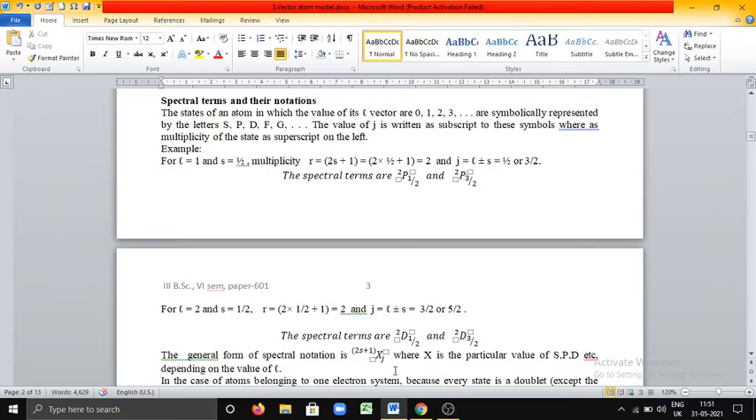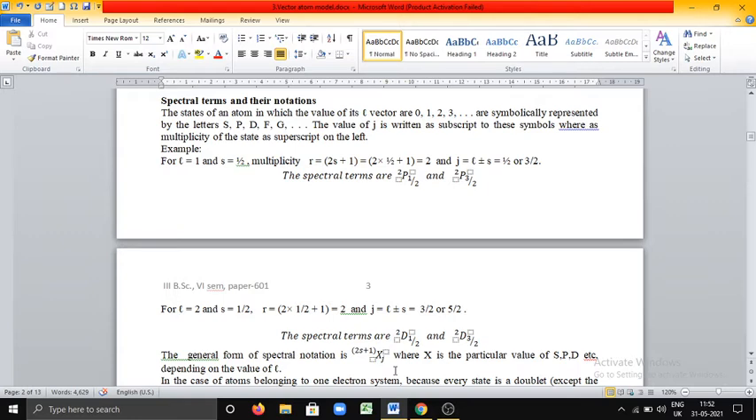In the last session, we discussed different quantum numbers associated with the vector atom model and also the essential features of the vector atom model, that is, spatial quantization and electron spin. I hope all of you can study these two topics well. They are very important concepts. Now, in the third session, I will discuss spectral terms and their notations.